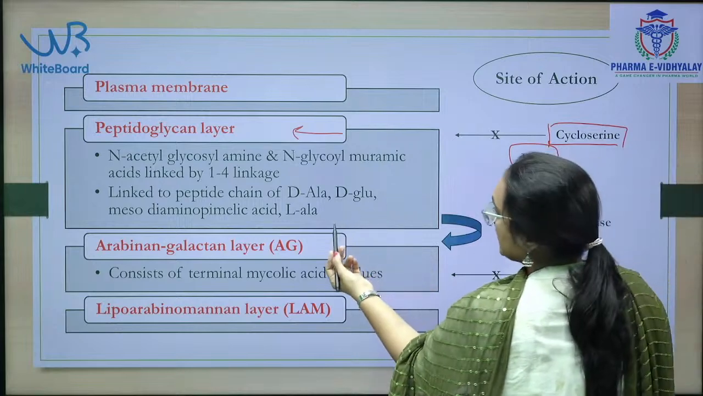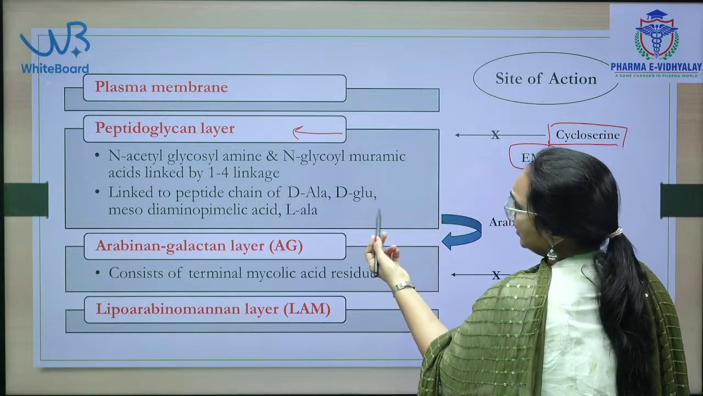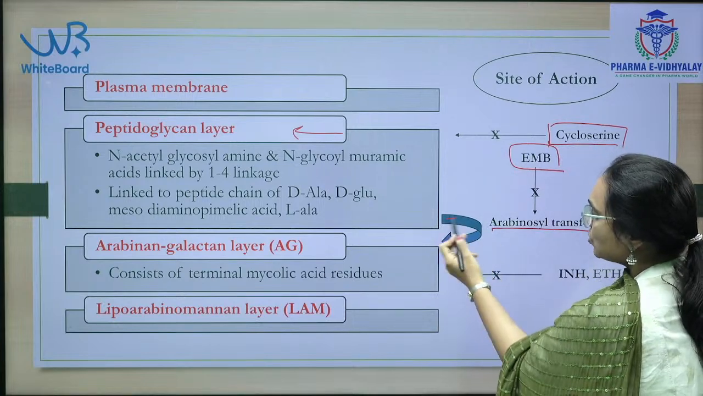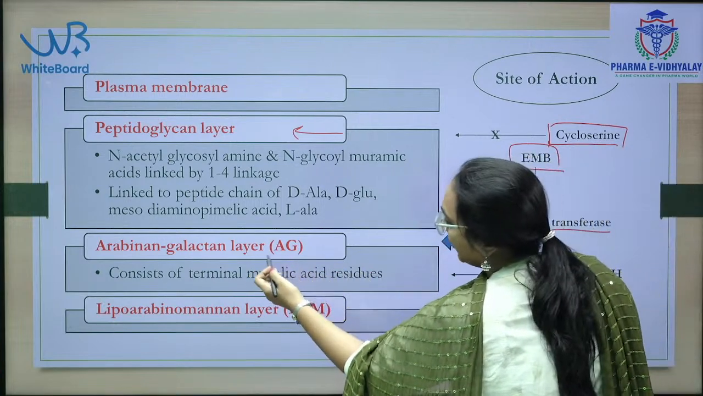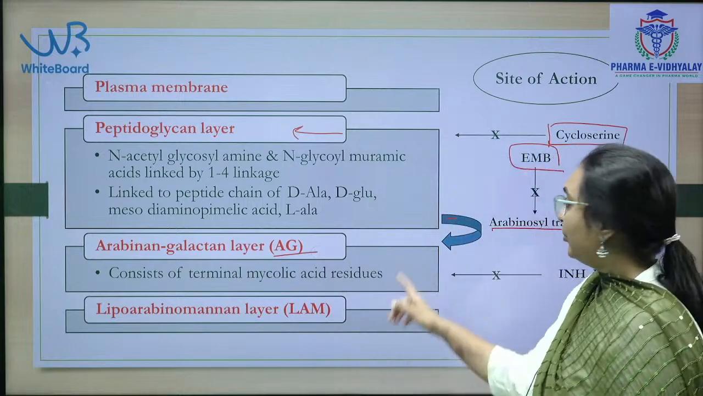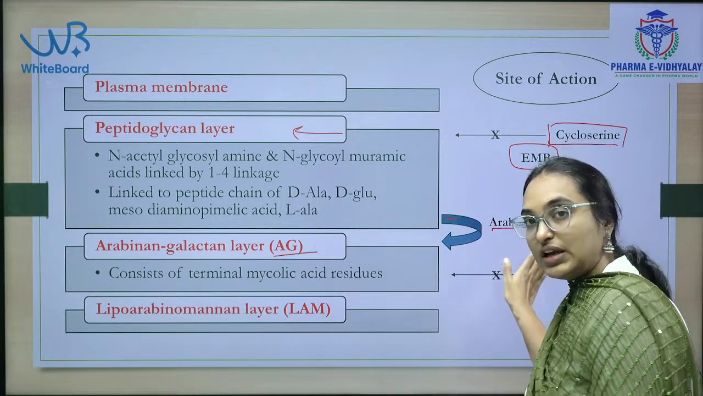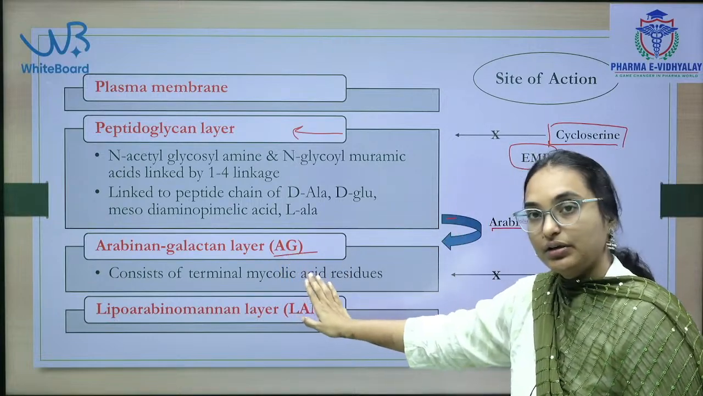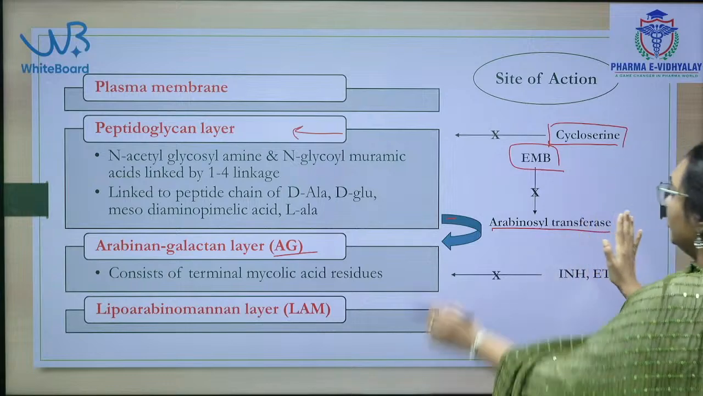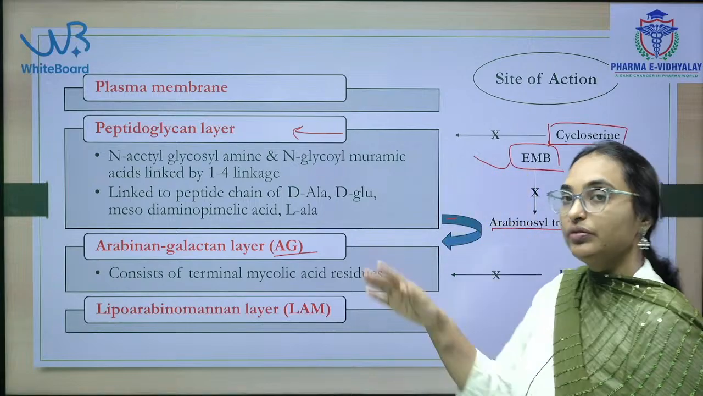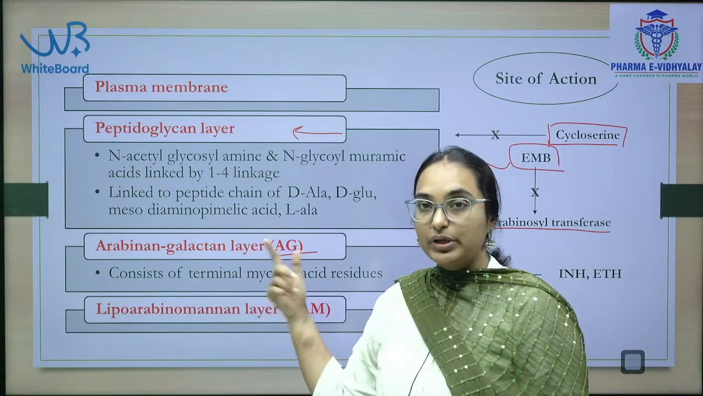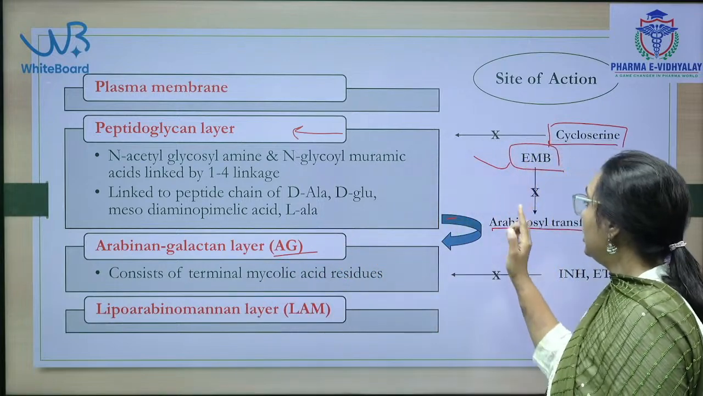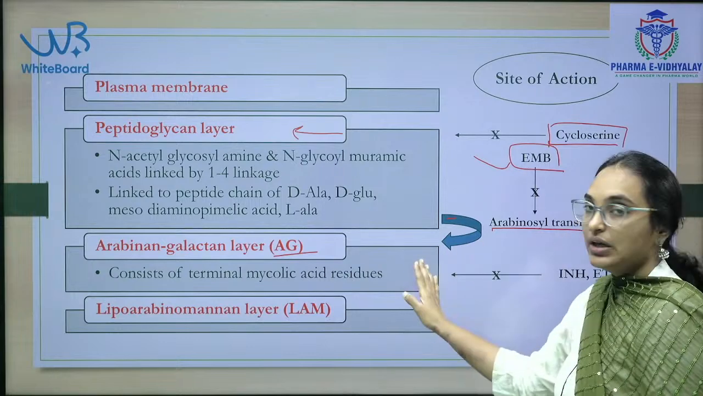And ethambutol is another drug. Arabinosyl transferase is an enzyme responsible for the formation of the arabinan and galactan layer. This enzyme is inhibited by ethambutol. So if we go deeper into the mechanism of action, it inhibits the arabinosyl transferase enzyme.